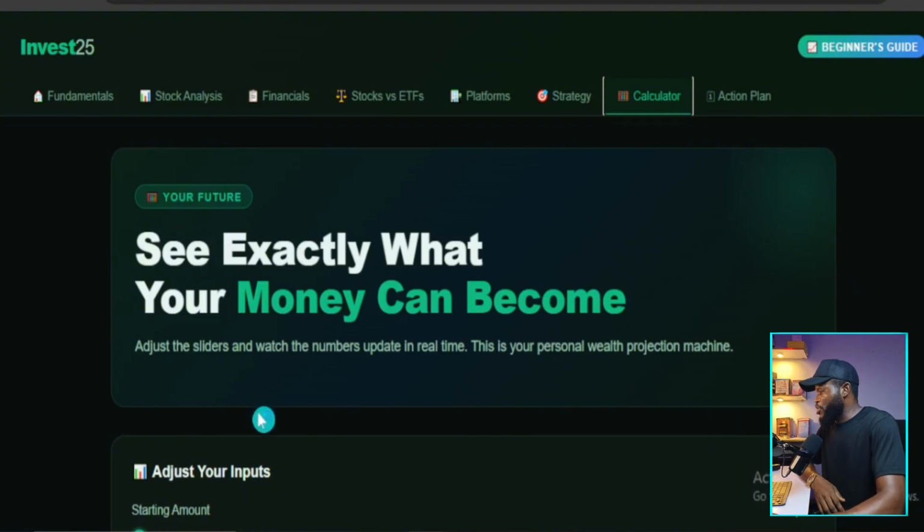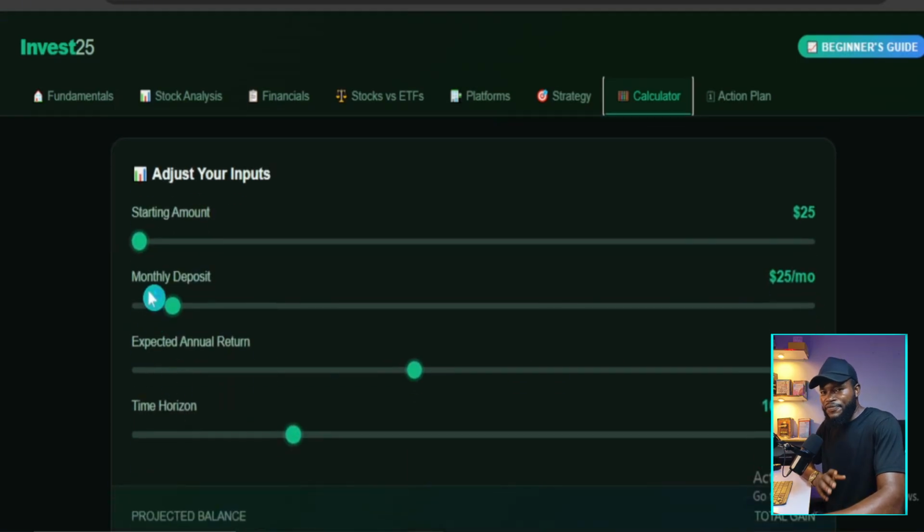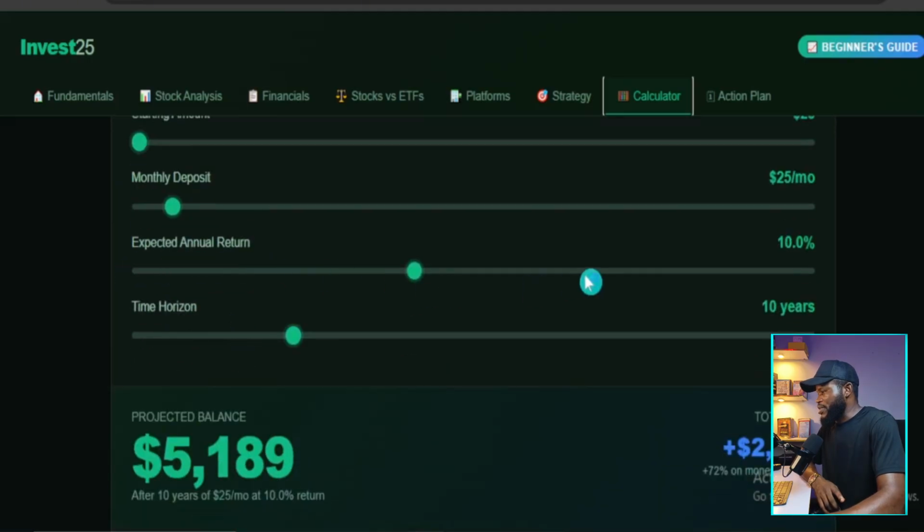Let's say you are starting with $25. That is the amount you're starting with, and then you are going to invest $25 every single month, and the expected annual return is 10%. All right, for how many years are you going to invest $25? Let's say you are going to do that for 10 years.